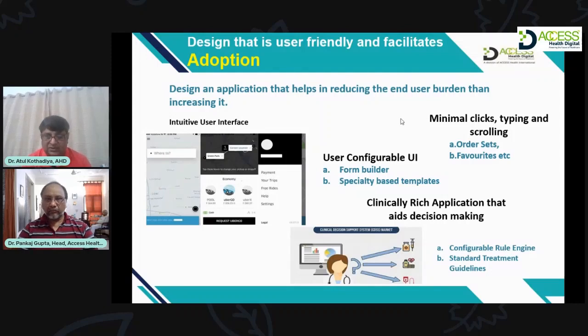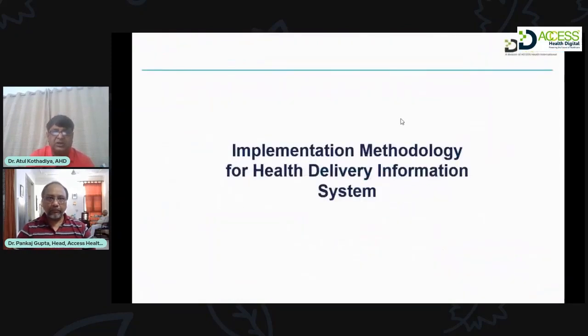I think Dr. Pankaj will stop here because the next session is for implementation methodology and healthcare delivery system. It's another session for this.